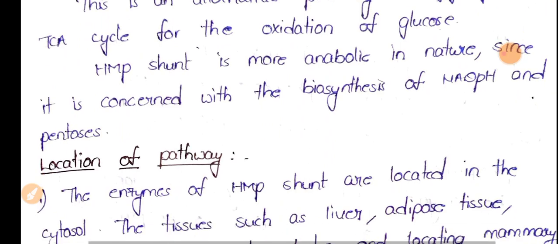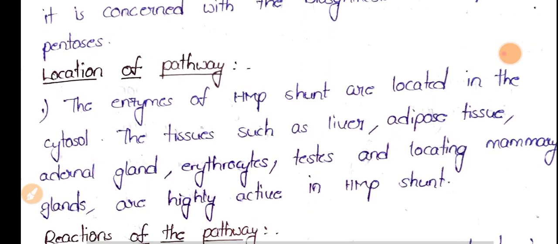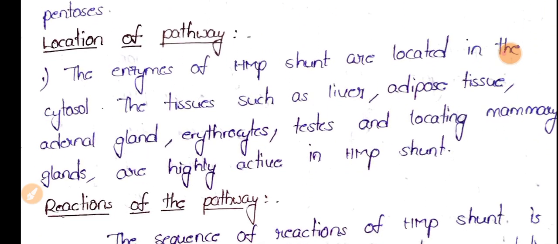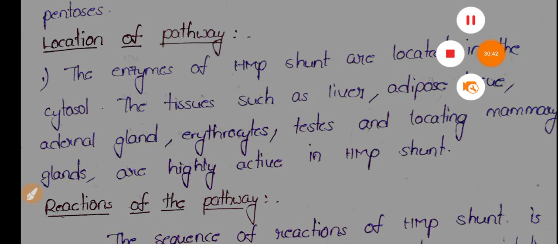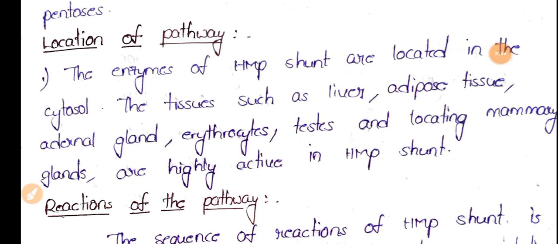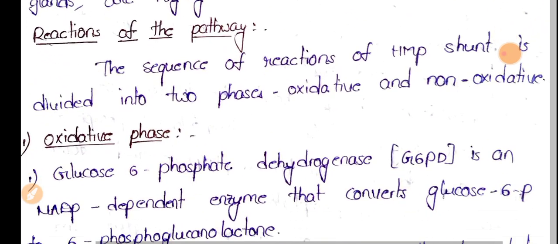Okay, and the location is as usual the cytosol of liver cells, adipose tissue, adrenal gland, erythrocytes, testis, and lactating mammary glands, which are the major places where this particular HMP shunt will take place. So this is about HMP shunt.